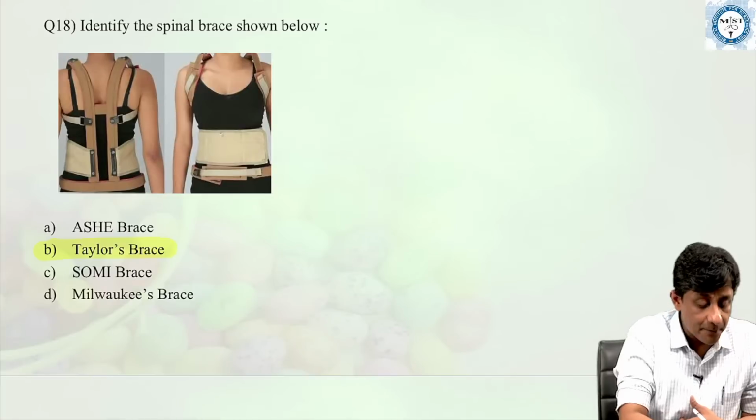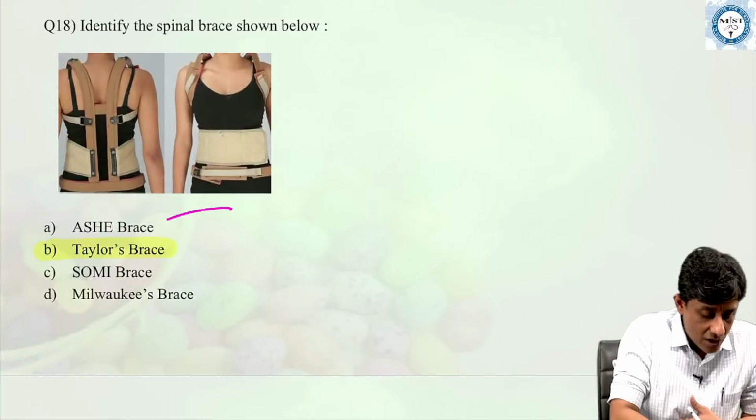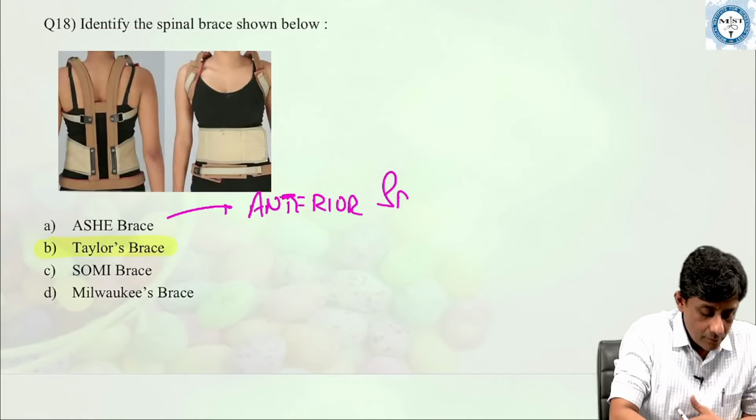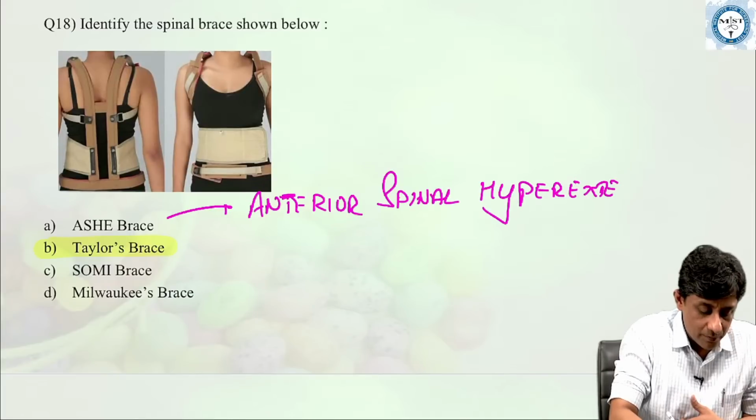Okay, Taylor's brace. Ash brace is called an anterior spinal hyperextension brace.